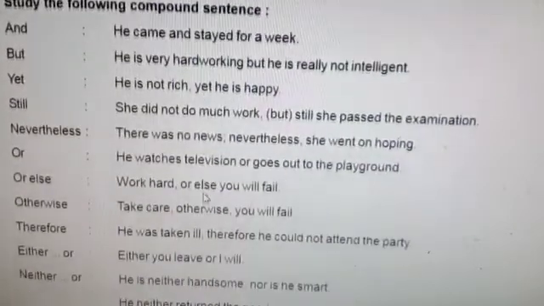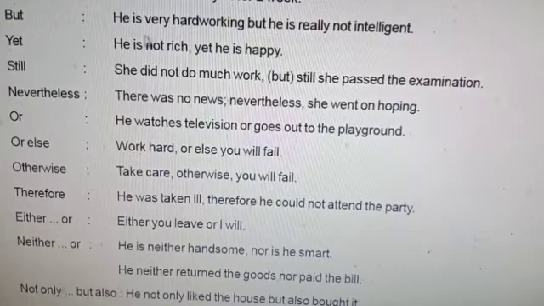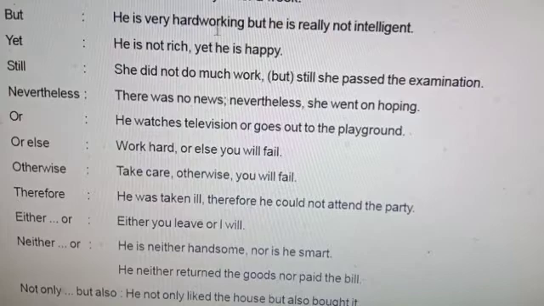Second one, with but: he is very hardworking, but he is really not intelligent. Here both are independent clauses: he is very hardworking, he is really not intelligent. No one depends on the other finite clause. So both are finite clauses. Is is the finite verb here. So he is very hardworking is the independent main clause.